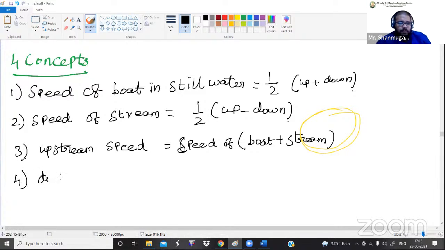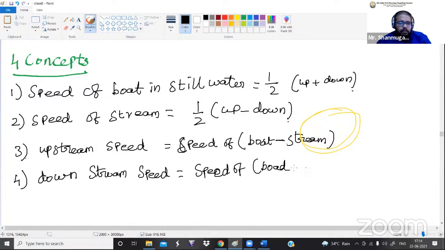Fourth one, if you want to calculate downstream speed, that is equal to speed of boat plus stream. Do you understand what I'm saying? Fine.